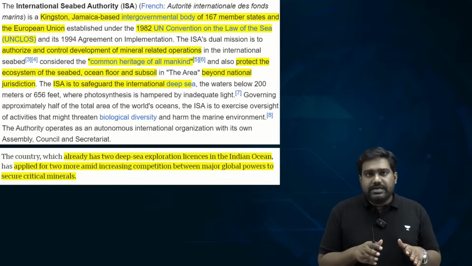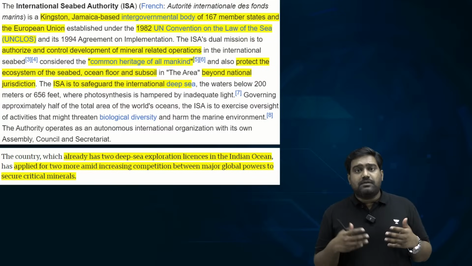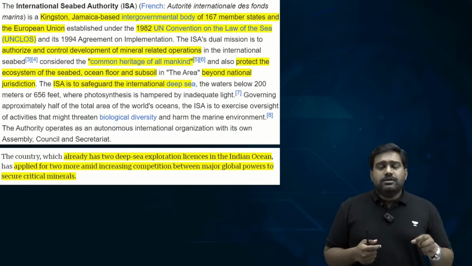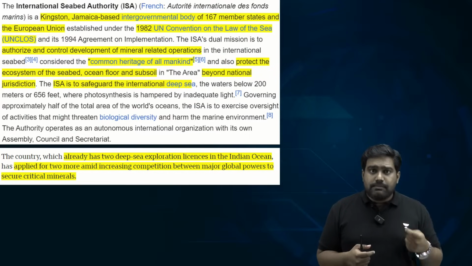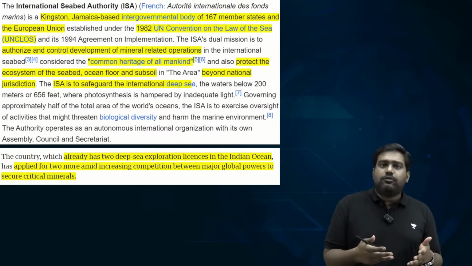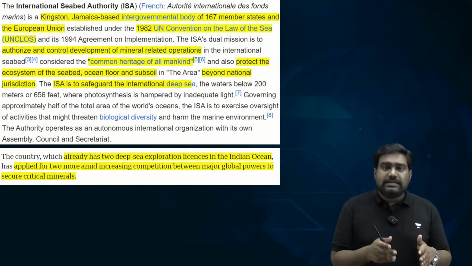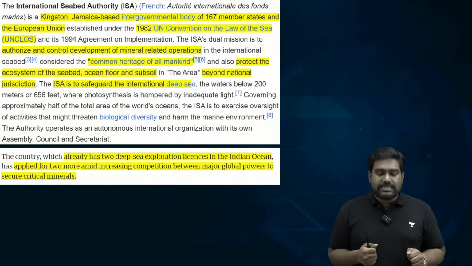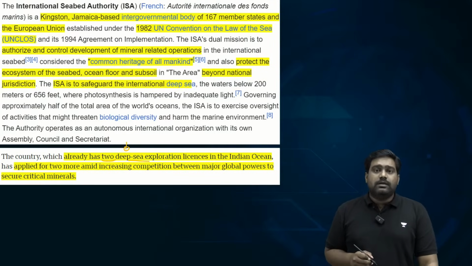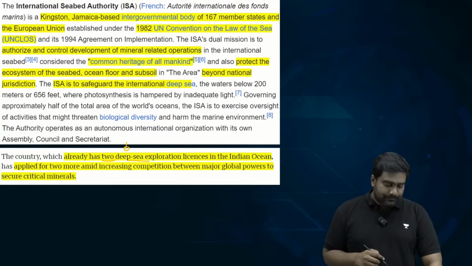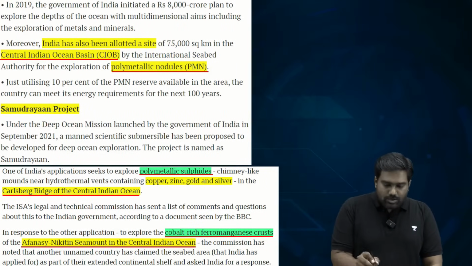No country will have sovereignty over the international seabed. But the resources present here are very precious. So these mineral resources can be allocated for exploration and mining to certain countries which apply for a mining license. And India has secured mining licenses from the International Seabed Authority. Is that clear? We have already secured a couple of deep sea exploration licenses in the Central Indian Ocean Basin, which has a very rich presence of polymetallic nodules.